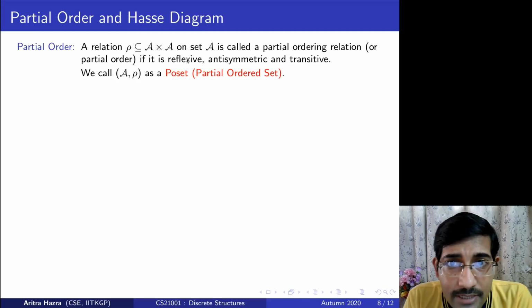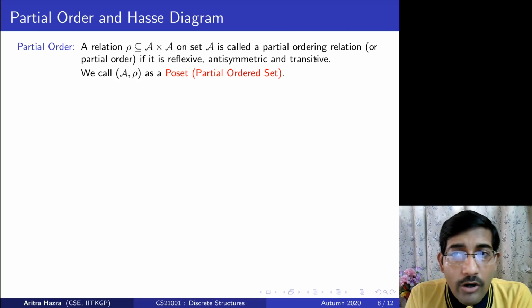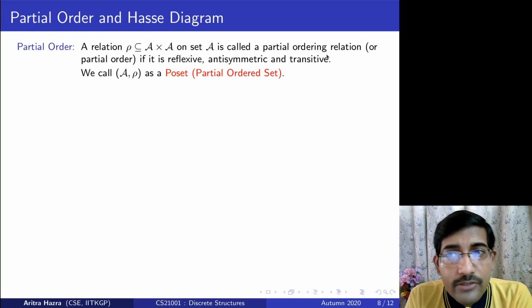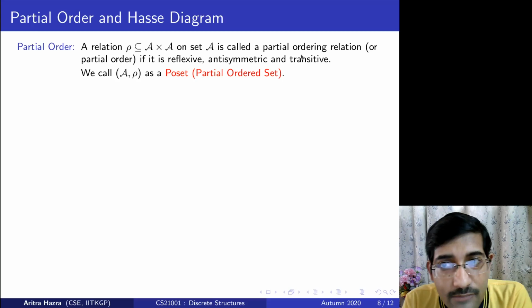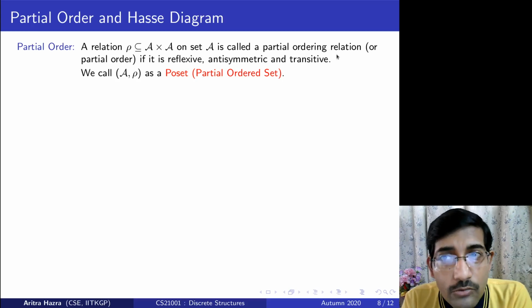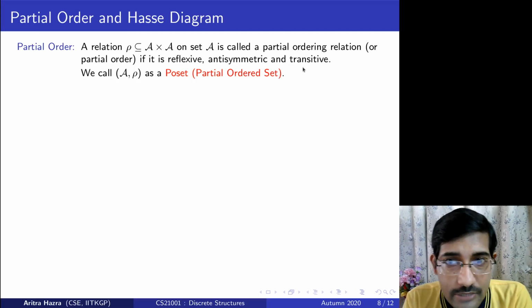The element itself is ordered with itself, which is reflexive. The element is ordered with some other, so x followed by y. And if the other element is ordered with some third one, that transfers the order from the first to the third element, which is transitivity.